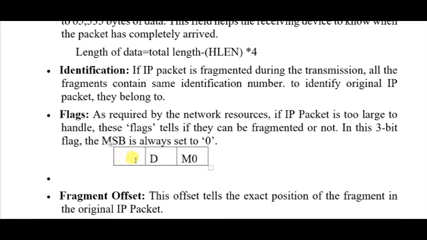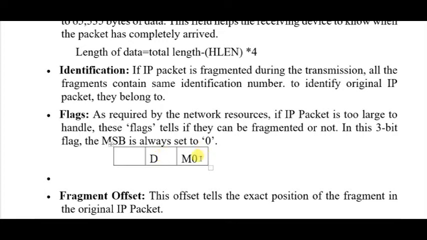D bit means do not fragment. That means if this field contains the value 1, then the datagram doesn't require any fragmentation. If it is 0, then fragmentation is allowed.